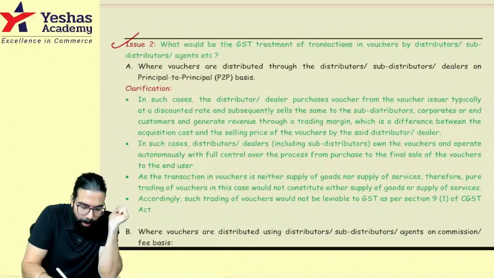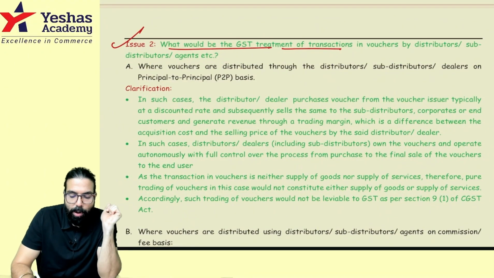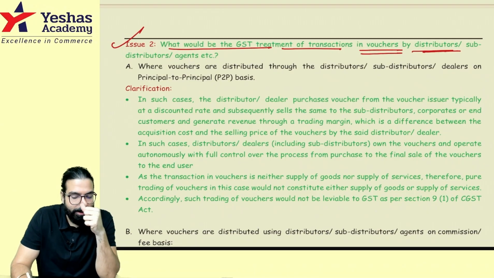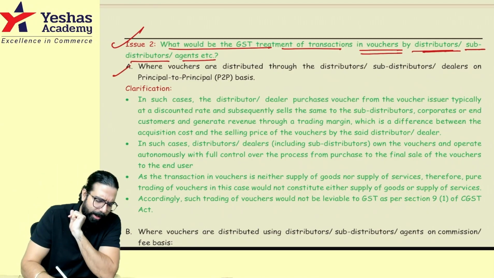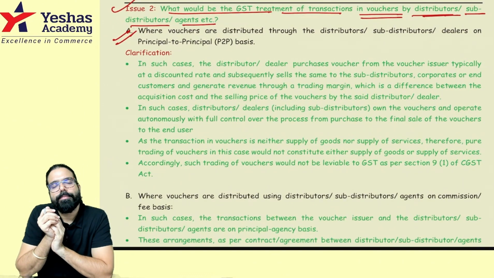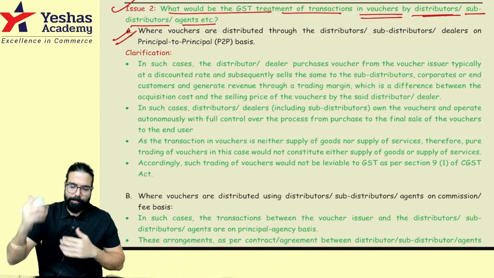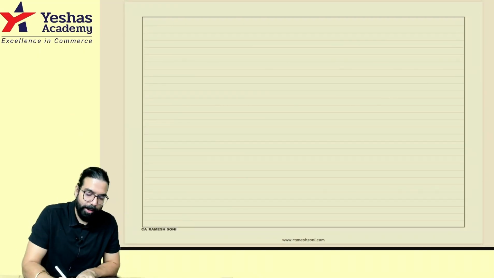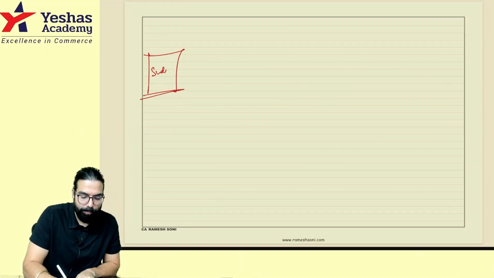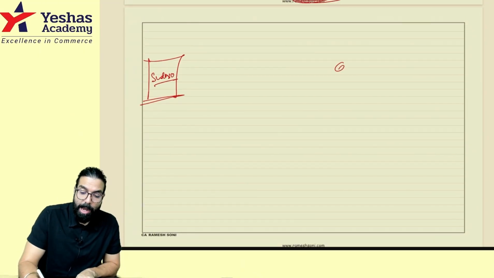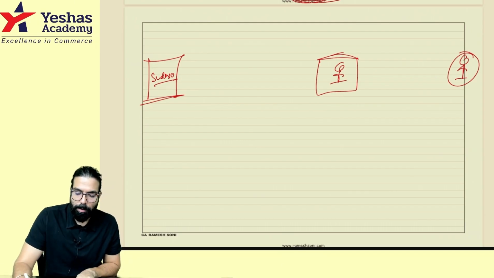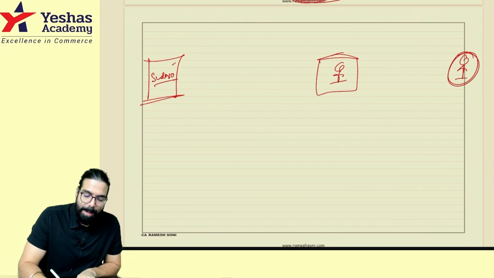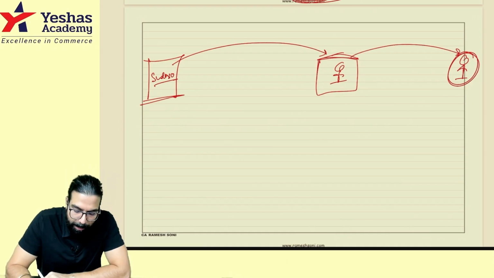Next. What would be the GST treatment of transactions in vouchers by a distributor, sub-distributor, agent, etc.? Sir, what do you mean by this? Chalo, I'll explain. For example, I buy vouchers. One big company is there. This company is called Sodexo. I am one person, an agent in between. And these are other people to whom I am selling the voucher. I buy this voucher from this company and I sell the voucher to the front party. So I am the person in between.